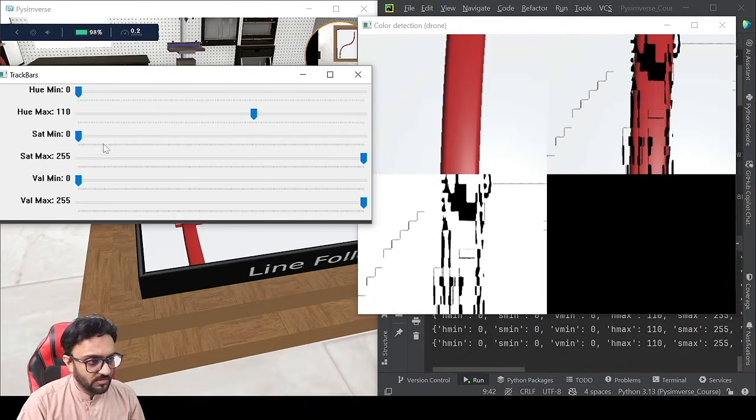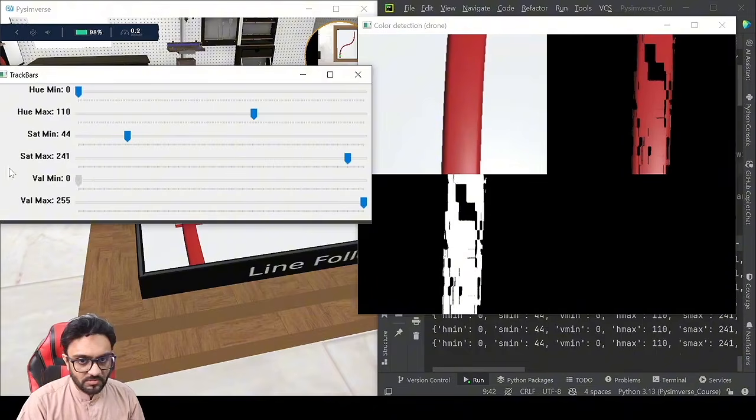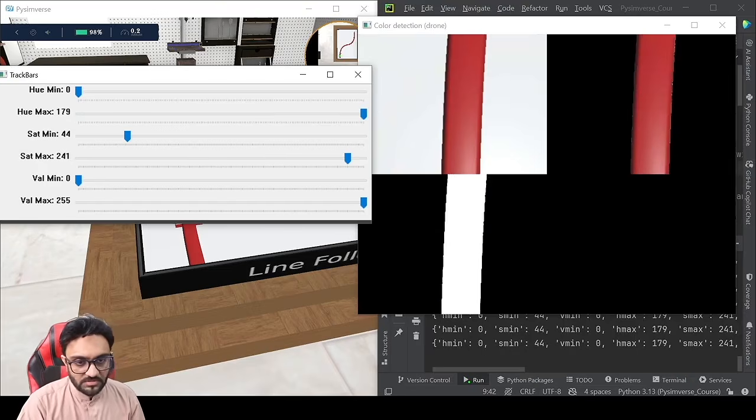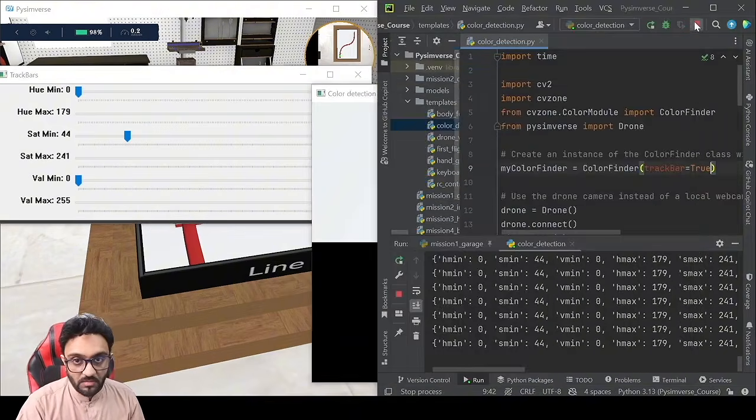It's a little bit noisy though. Yeah. So again, I'm doing it roughly, but you can spend some time on this to make sure you get some good results. So yeah, there you go. Now we are getting like perfect. So let's stop that.